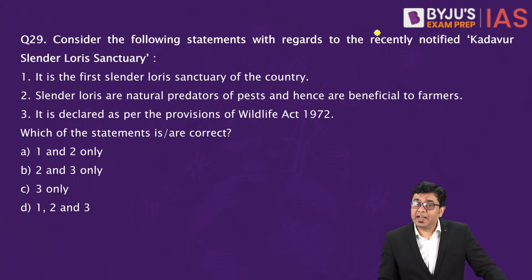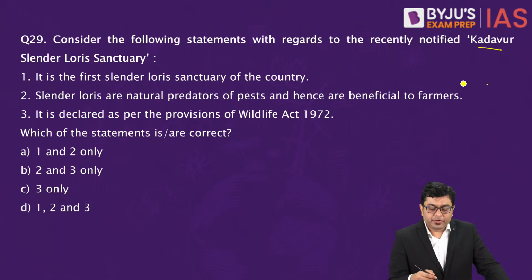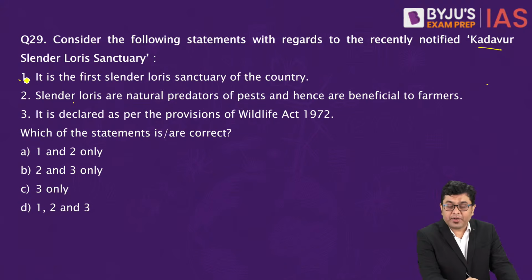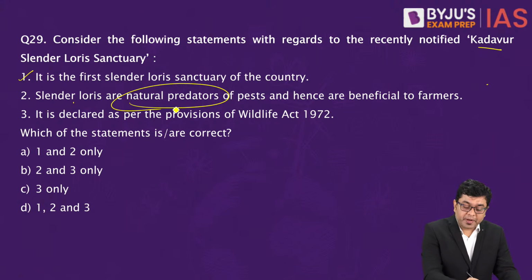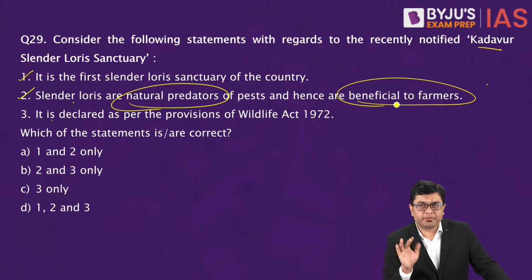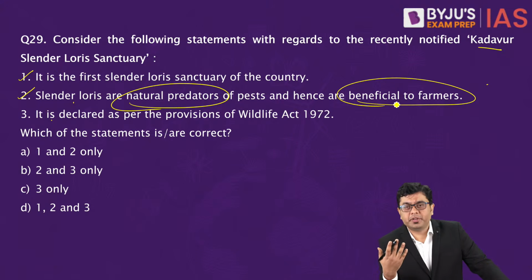So here, the Kadavur Slender Loris Sanctuary has been established and opened in Tamil Nadu. It spreads to the neighboring regions of Dindigul, etc. So it is the first Slender Loris Sanctuary of the country. That is going to be correct. They are natural predators of pests. So the small pests that impact the crop production in the farmlands are consumed by this Slender Loris. So that is where you will find that this is a kind of natural predator and hence beneficial to farmers. Many of the farmers are not impacted by the presence of this Slender Loris.